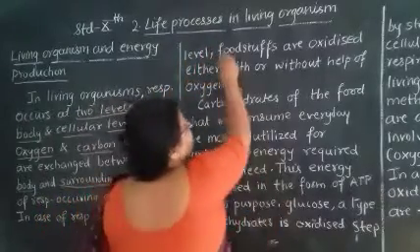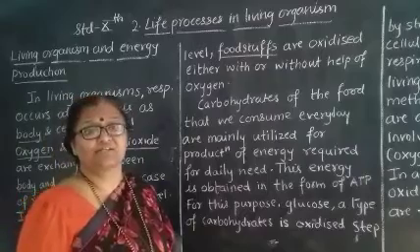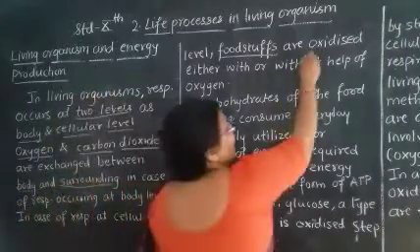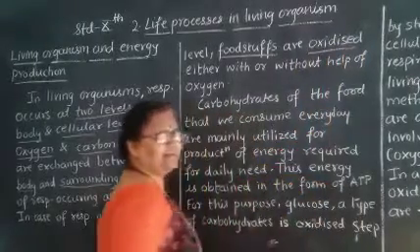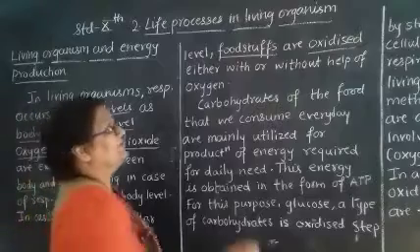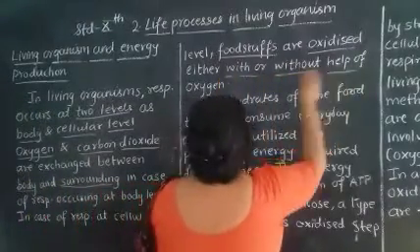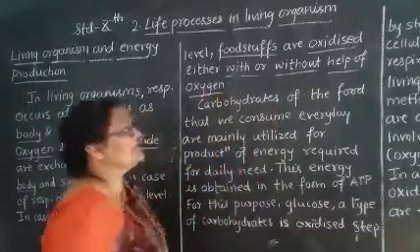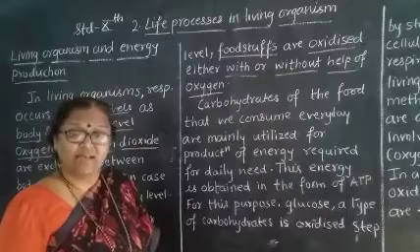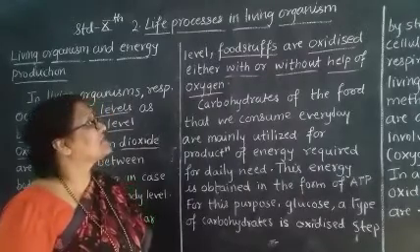Foodstuffs. Foodstuffs are the nutrients which we are eating. They are oxidized. Oxidized means there is an addition of oxygen, either with or without the help of oxygen. That means here foodstuffs are oxidized with the help of oxygen or without the help of oxygen.